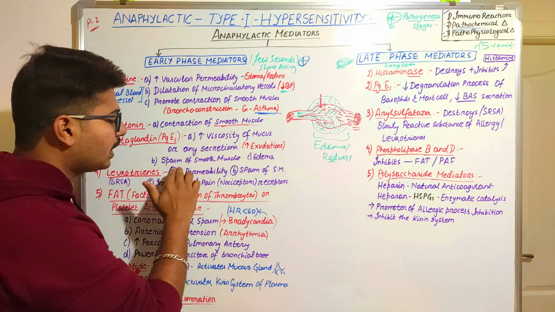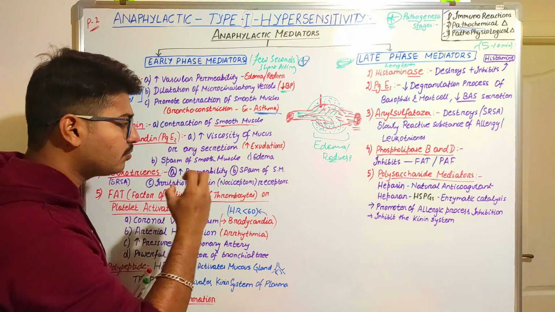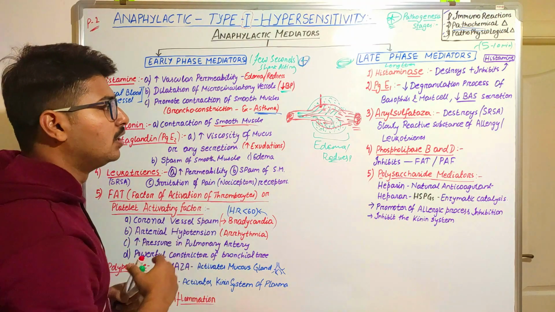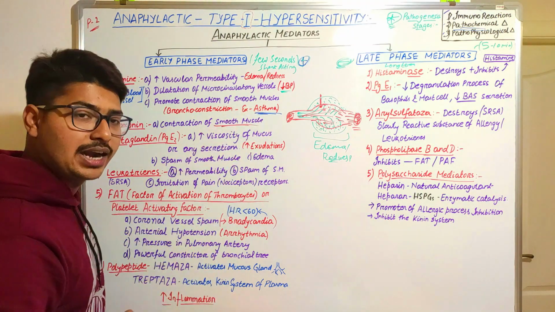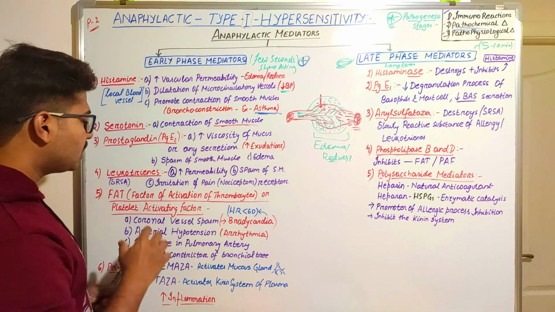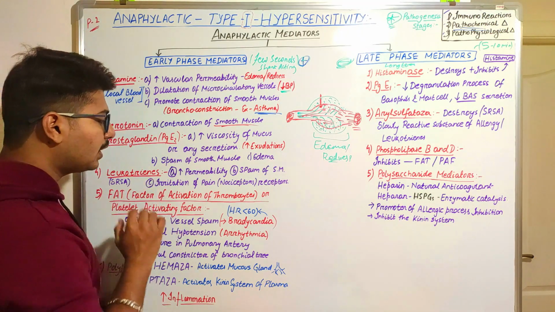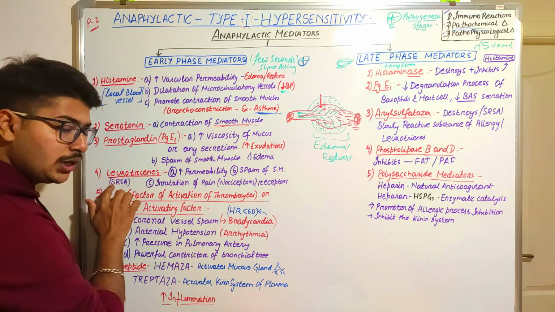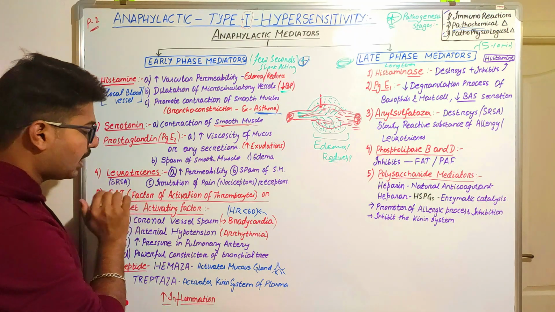The same effect, for example, is like the spasm of the smooth muscles, and it also helps in the edema process. Next comes the leukotrienes. Leukotrienes are otherwise known as SRS-A, slowly reactive substance of anaphylaxis.